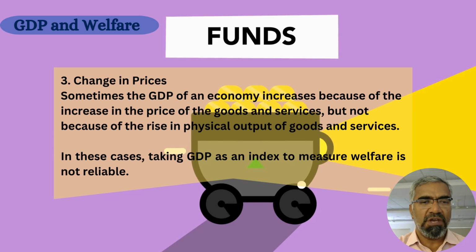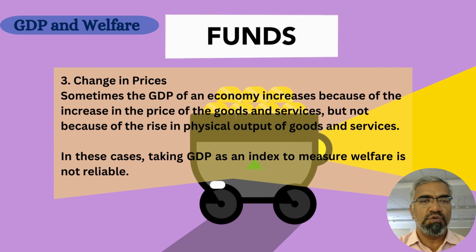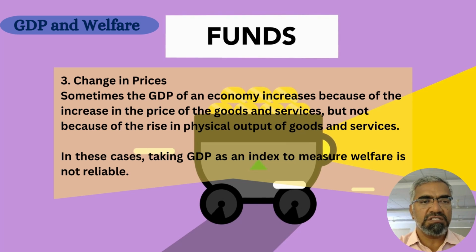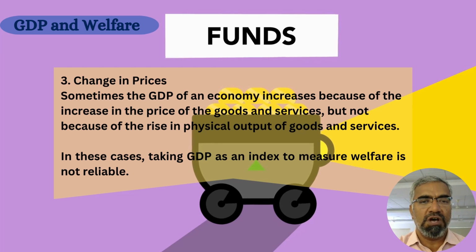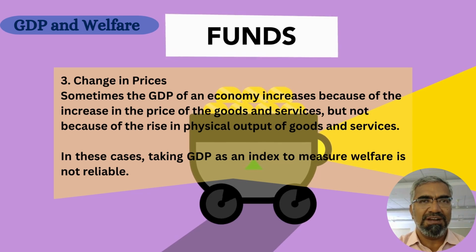Number three, change in prices. Sometimes the GDP of an economy increases because of the increase in the price of the goods and services, but not because of the rise in physical output of goods and services. In these cases, taking GDP as an index to measure welfare is not reliable.